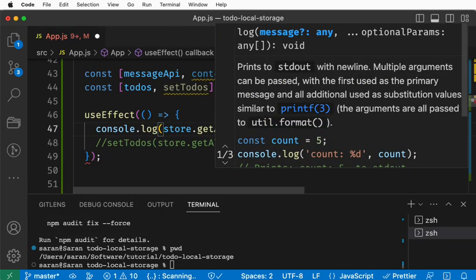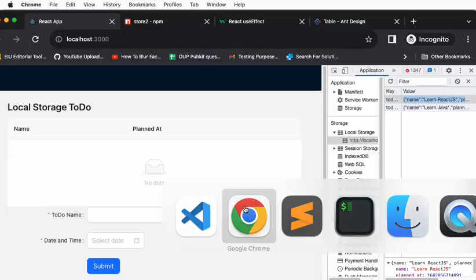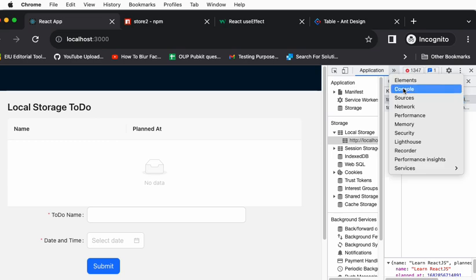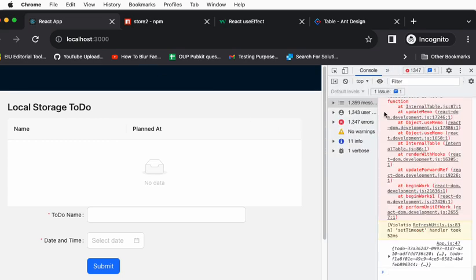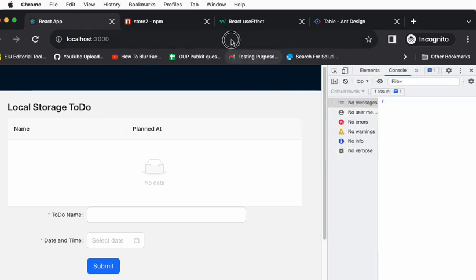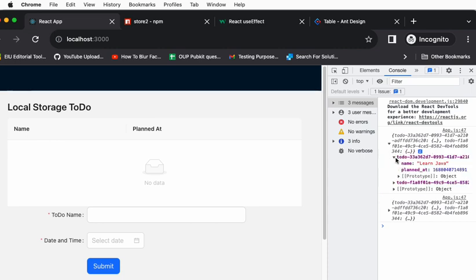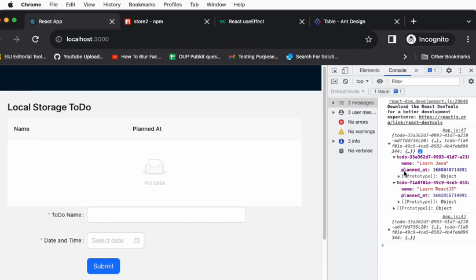console.log, and just print the data values. You are going to see it in the console window, right? Clean the existing output. We can fix the error later. Now you see, on line 47 it is printing. Why it is printing two times, I'll explain later. That's a React hook issue. We can leave it.